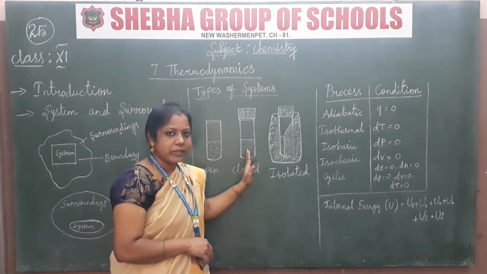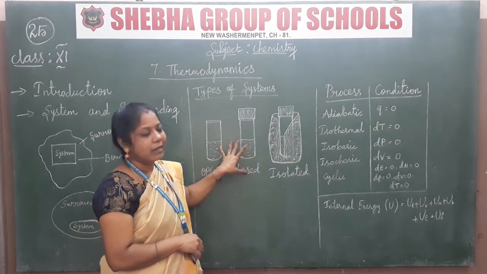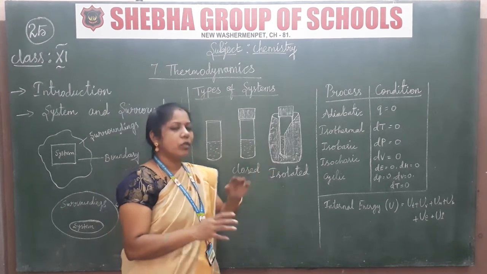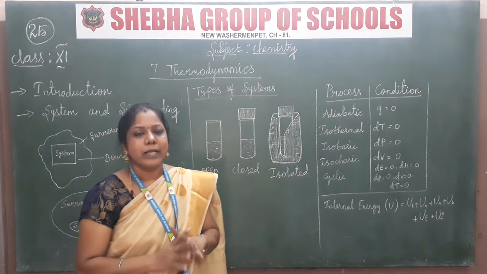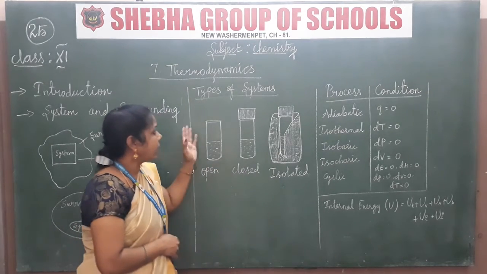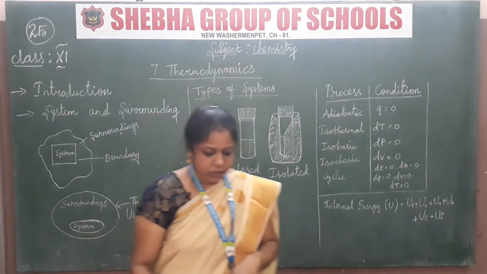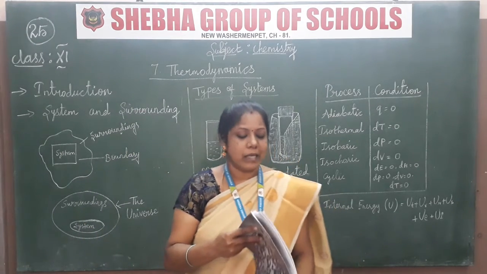ஒன்லி temperature மட்டும் exchange ஆகுது, quantity அப்படியே தான் இருக்குது அப்படின்னா that is called closed. So both are stable means isolated. So this is the types of system, main thing. Okay, so first of all you have to understand about the three things.